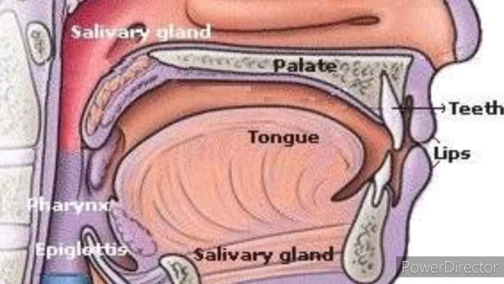The saliva contains water and electrolytes. So what are the electrolytes? The electrolytes are sodium, potassium and bicarbonates. The saliva also contains salivary amylase, whose other name is ptyalin. Lysozyme is an antibacterial agent which kills the bacteria, and the lubricating substance is called mucus. This mucus is a glycoprotein.